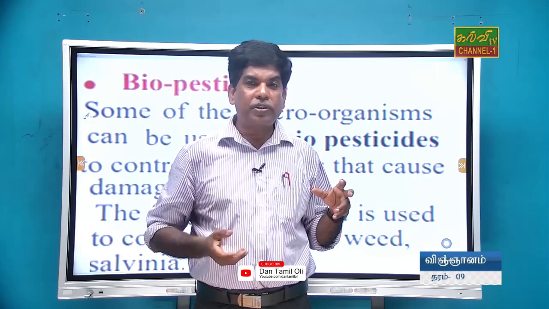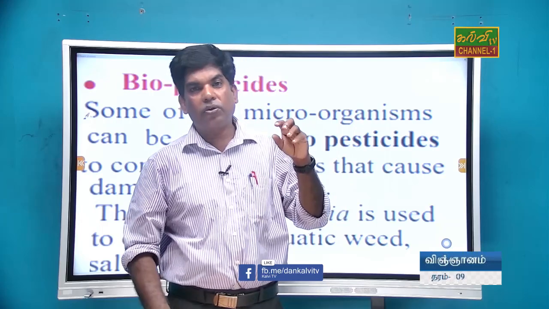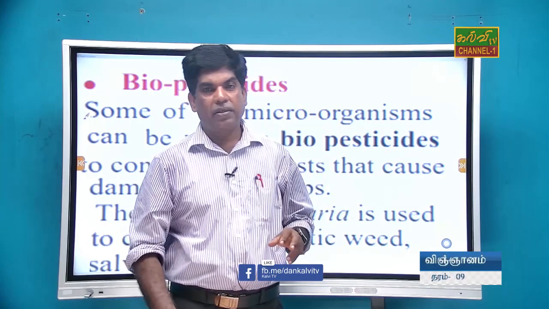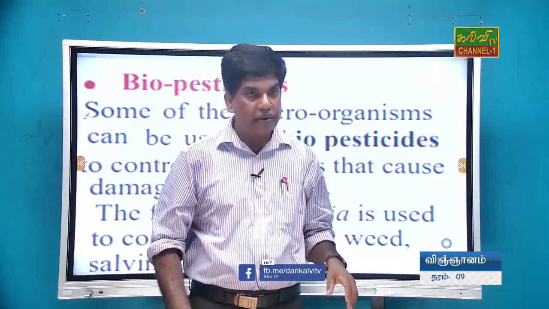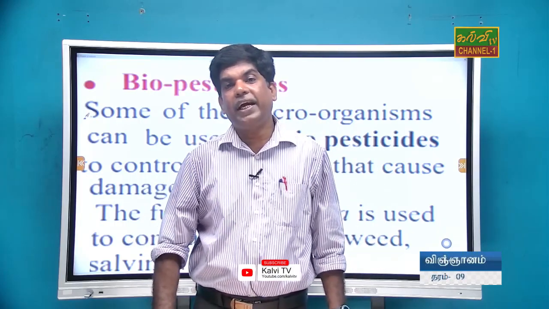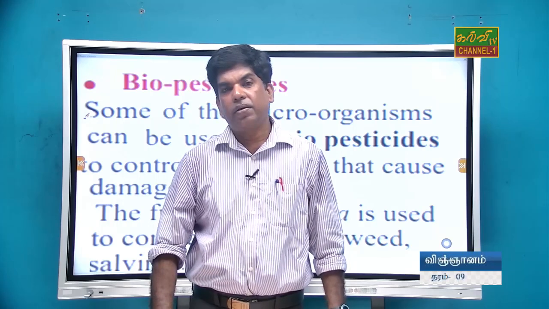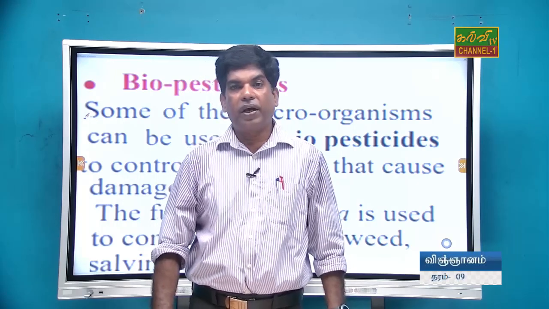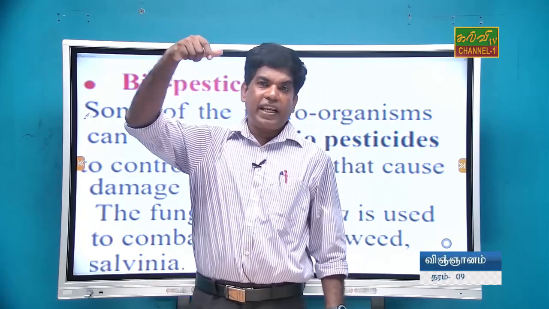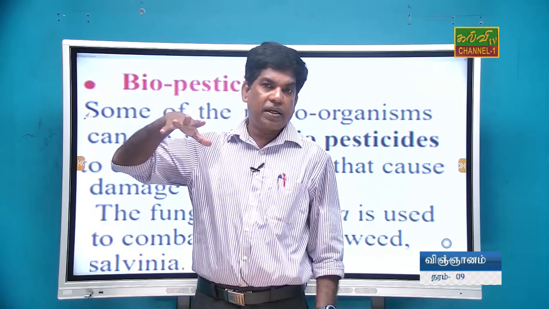So we have used some microorganisms to control these pests, right? I can remember in Cuba they used BTI bacteria as a pesticide. The BTI bacteria were sprayed from a helicopter over a certain domestic area.